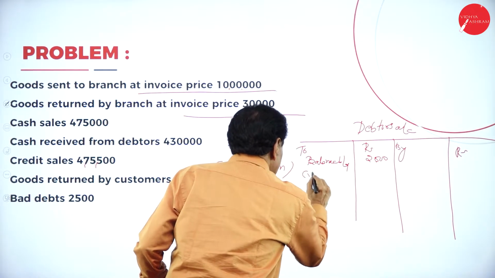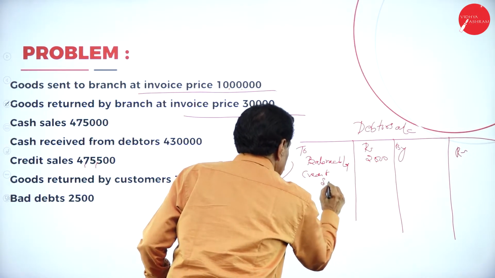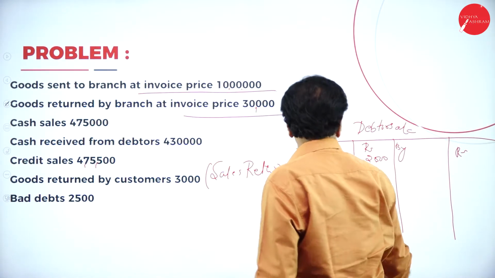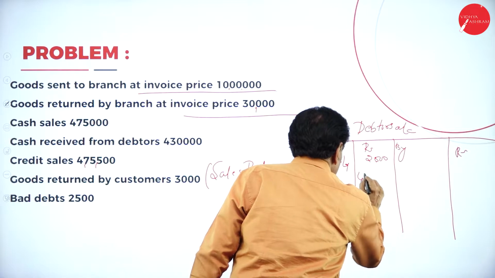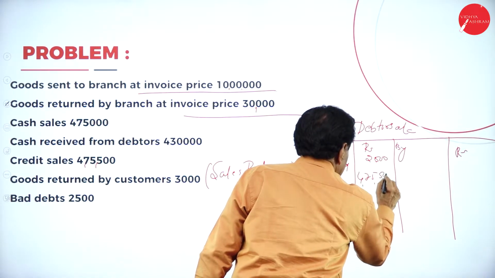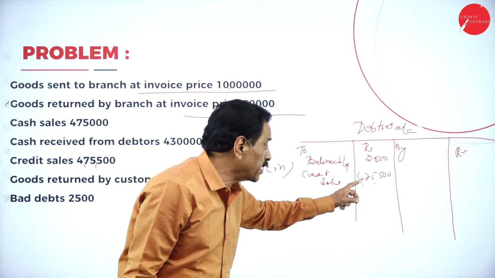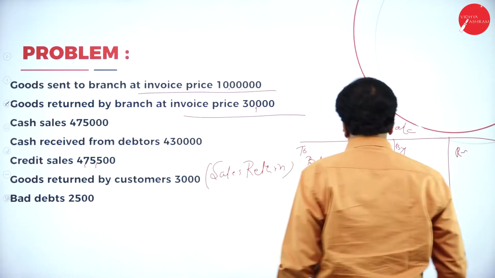Then credit sales. What's your credit sale? 4,75,500. Your opening debtor is 2,500 and credit sale is 4,75,500.